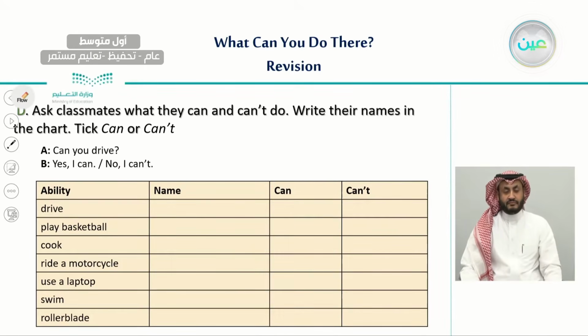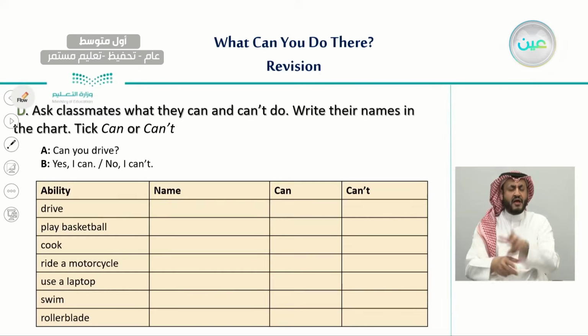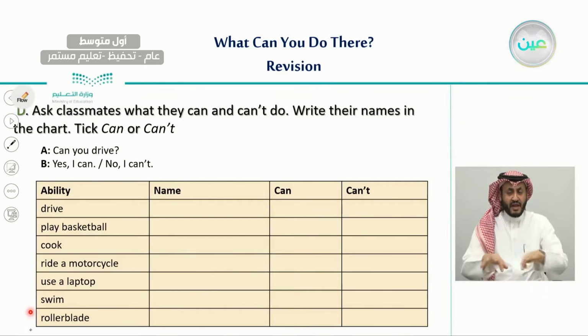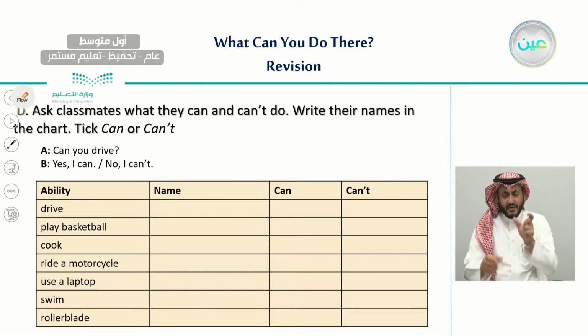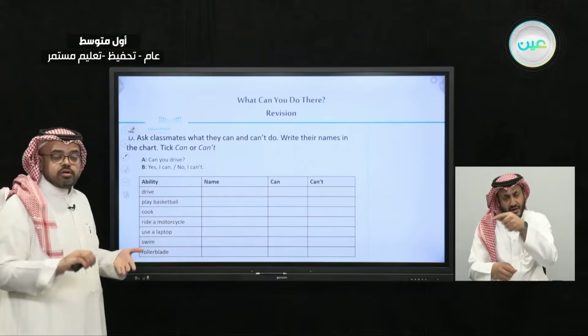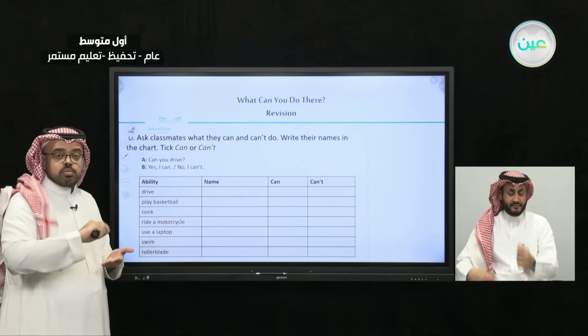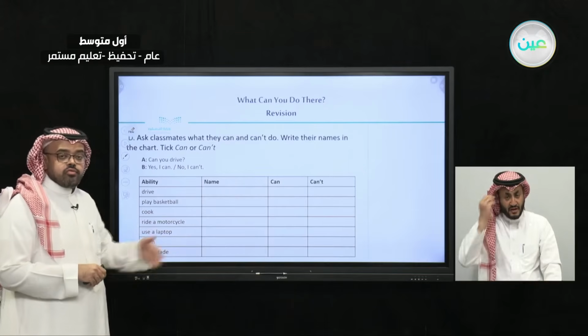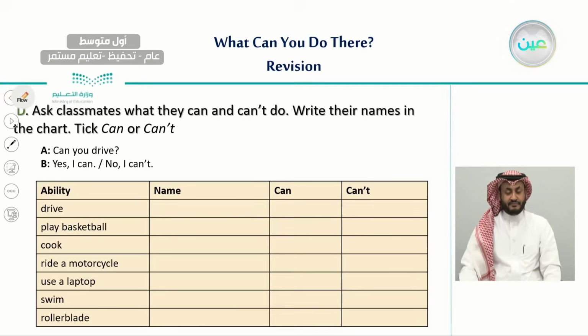And we have introduced several activities like drive, play basketball, cook, ride a motorcycle, use a laptop, swim, rollerblade. We said this activity is to interview people, ask them if they can do any of these activities, write their name and also put a tick mark if they can and if they cannot.